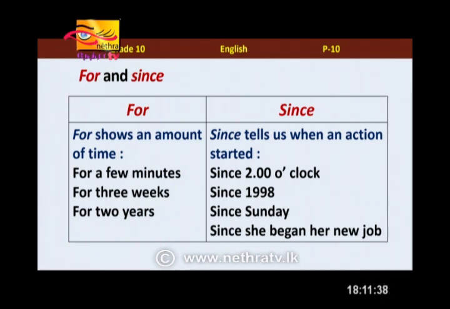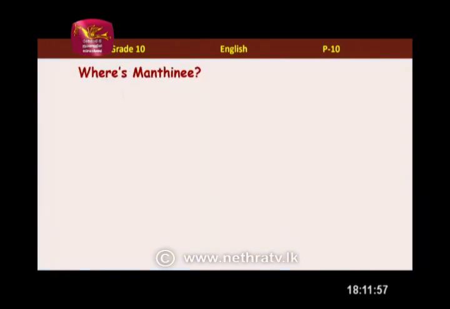These are phrases you can use with this tense: since 1998, since Sunday, since she began her new job. Correct. That's the difference between for and since. You can use these time indicators in your sentences to make them more meaningful.